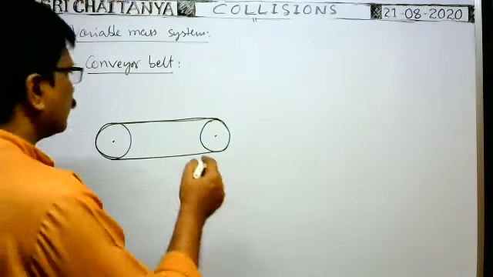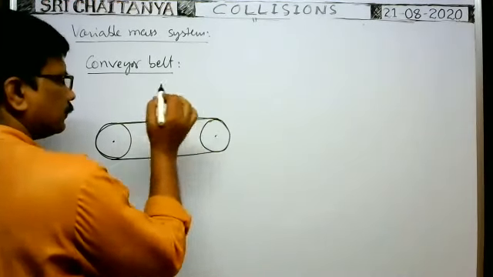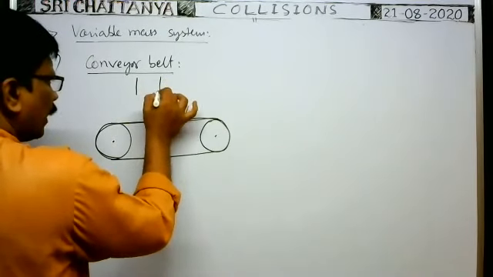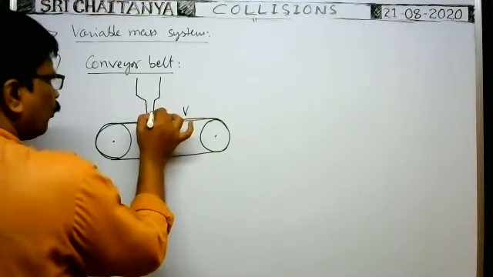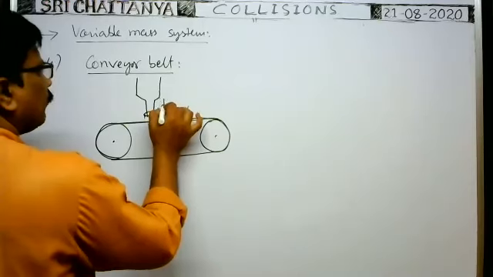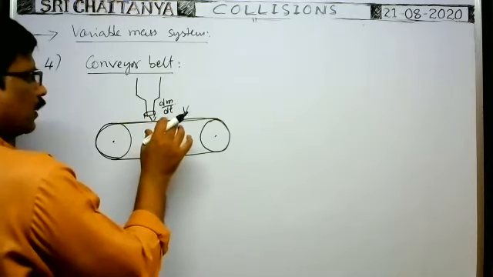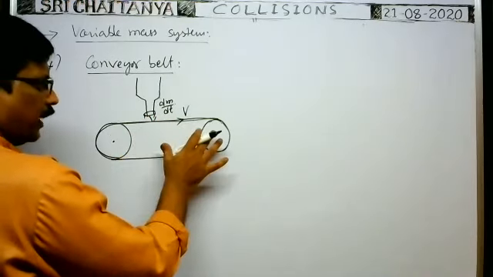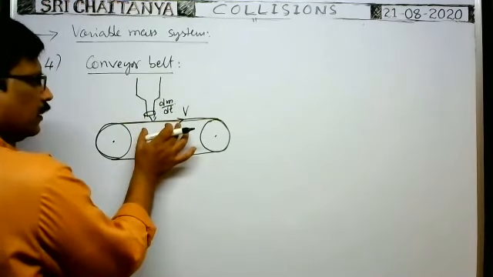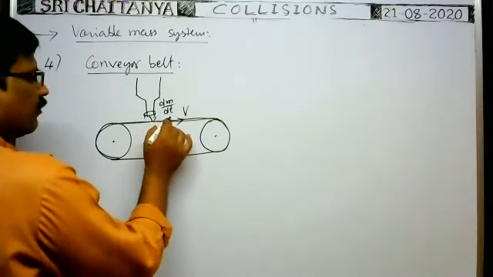The conveyor belt is constantly moving with constant velocity, say V. Whenever the load falls on it continuously at the rate of dm by dt, and no extra force is applied, then according to conservation of linear momentum, the momentum of the conveyor belt is equal to the mass of the conveyor belt into speed v.